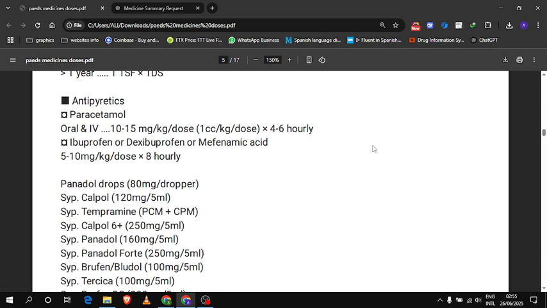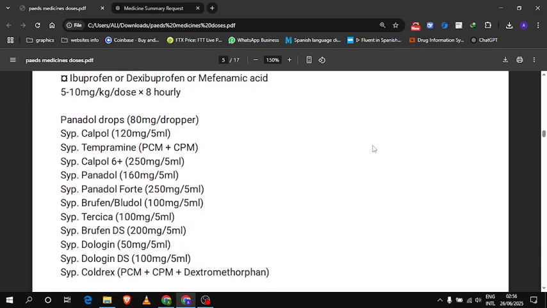The dose of paracetamol is 10 to 15 mg per kg per dose, which is almost 1 cc per kg per dose, 4 to 6 hourly. Ibuprofen or dexibuprofen or mefenamic acid, the dose is 5 to 10 mg, which is a little less than paracetamol, and which is given 8 hourly. So paracetamol is given 6 hourly and ibuprofen is given 8 hourly. Remember that. Now we are going to talk about some brand names and formulations.